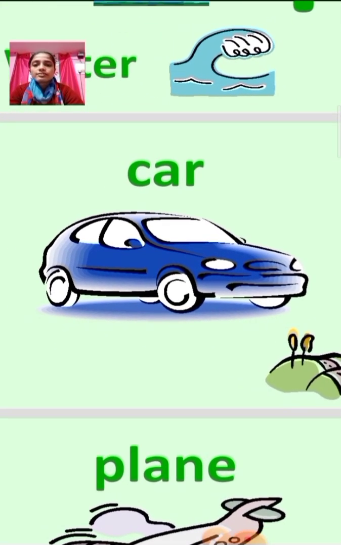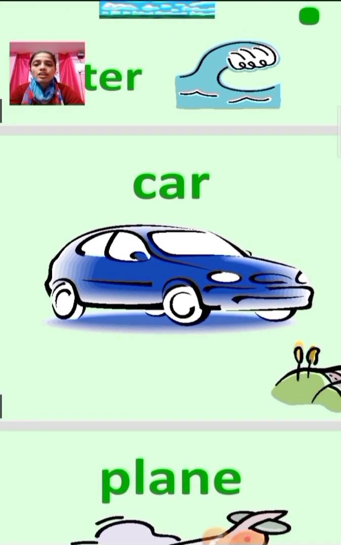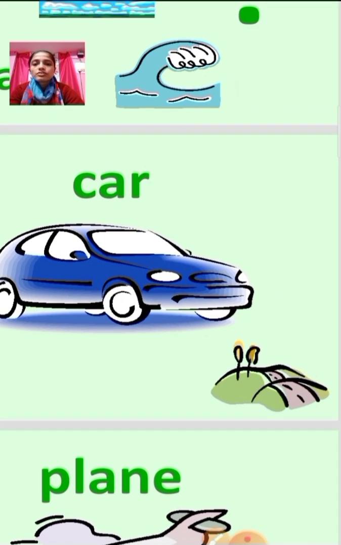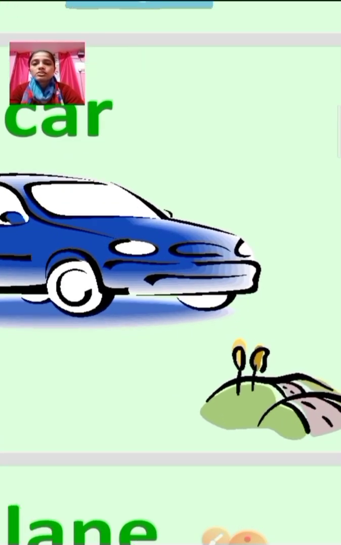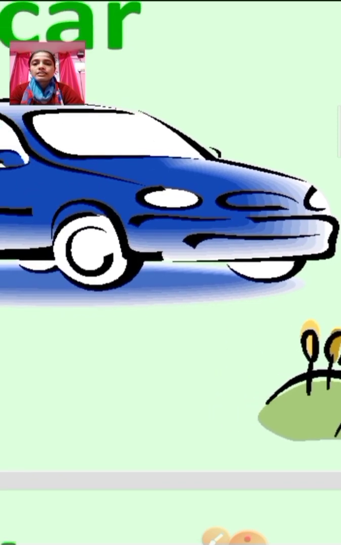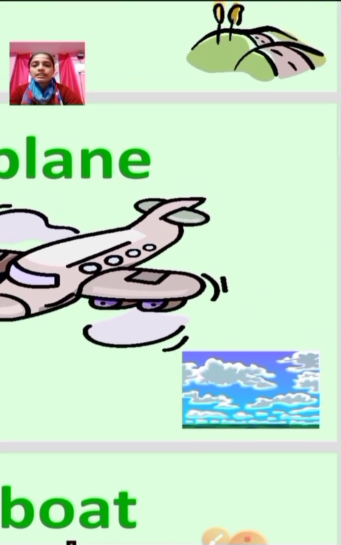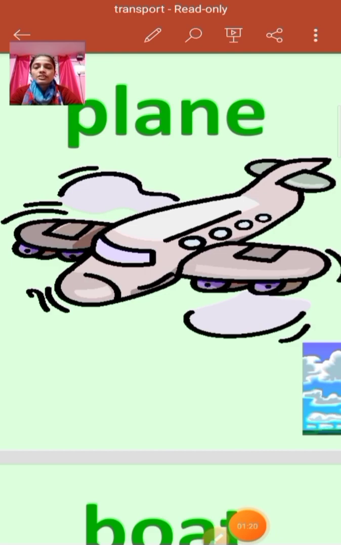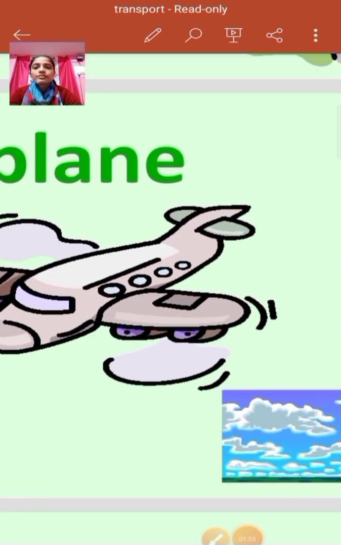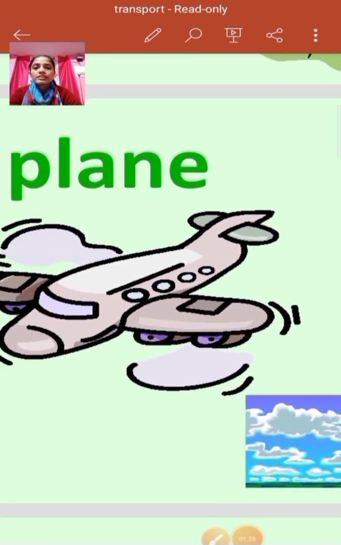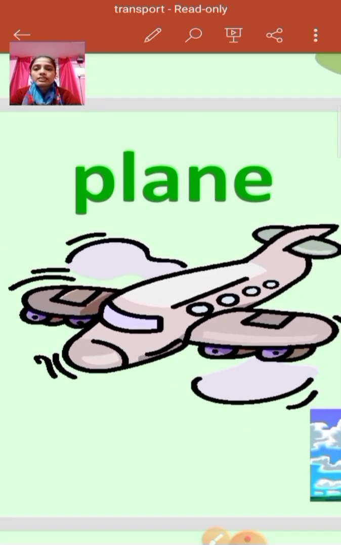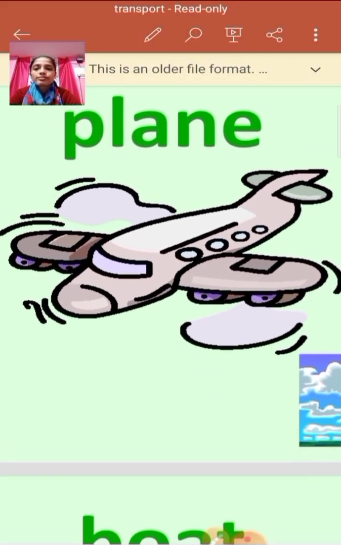So what is this? The picture of a car. Okay, so we can see this symbol. So a car is a land transport. Okay, what is it? It's a plane. Okay, and what is this picture? It's clouds. So an aeroplane flies in the sky. Okay, so this is an air transport.